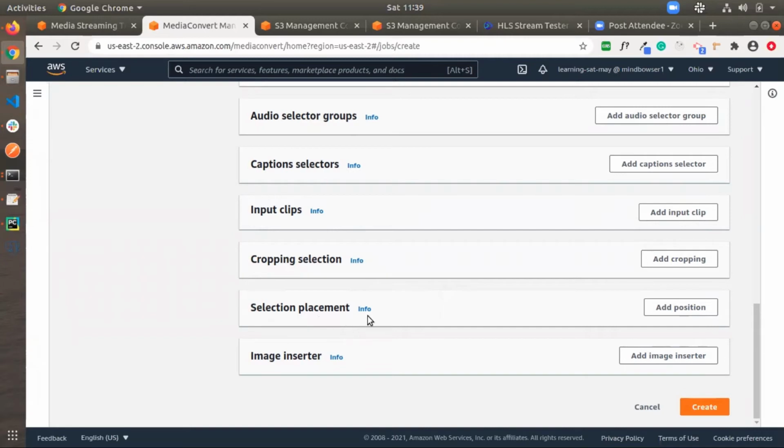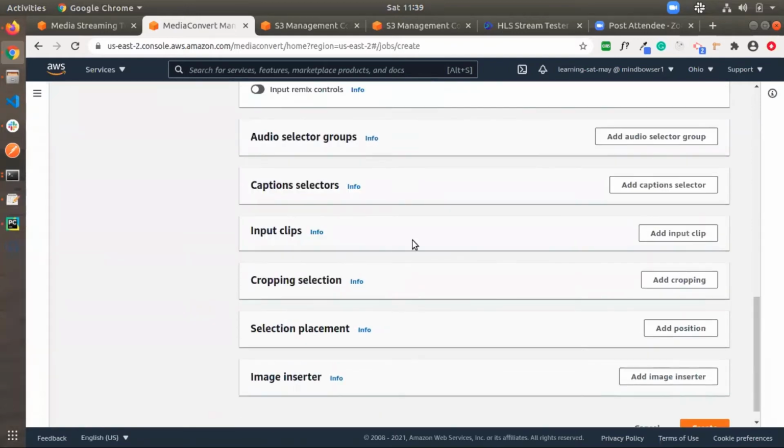And selection placement, so the placement of the video, where to put it, and image. This is the image insert. We can add an image before starting to play that video. We can show that image. I'm not going to add it; I'm leaving it as the default.